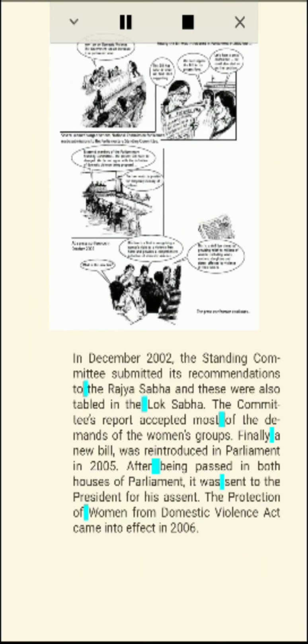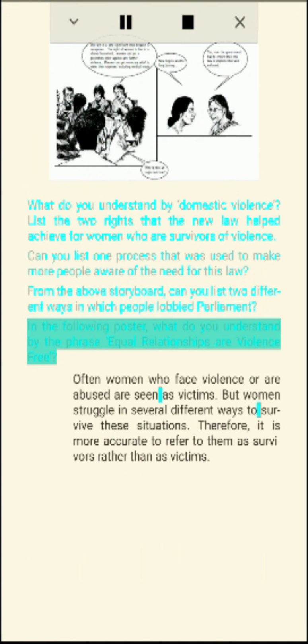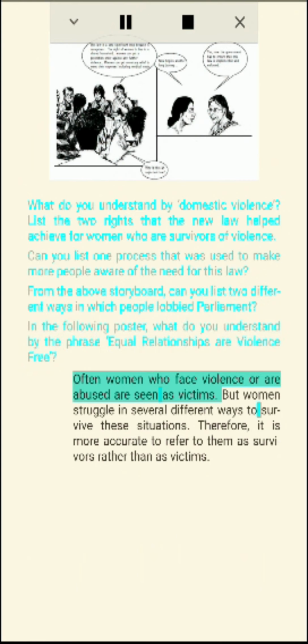What do you understand by domestic violence? List the 2 rights that the new law helped achieve for women who are survivors of violence. Can you list one process that was used to make more people aware of the need for this law? From the above storyboard, can you list 2 different ways in which people lobby Parliament? In the following poster, what do you understand by the phrase, equal relationships are violence-free?